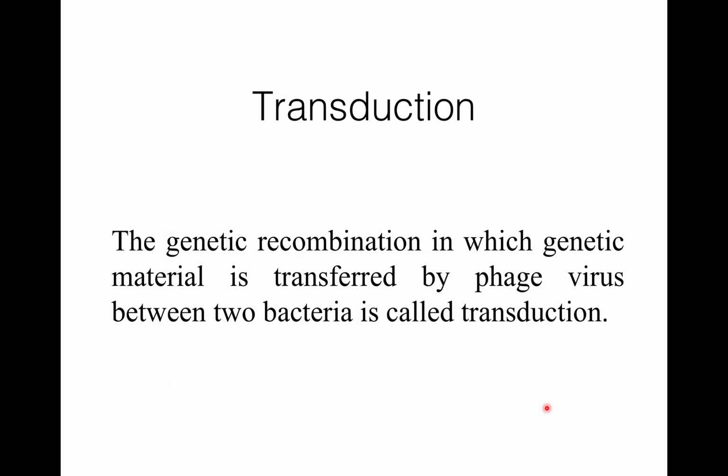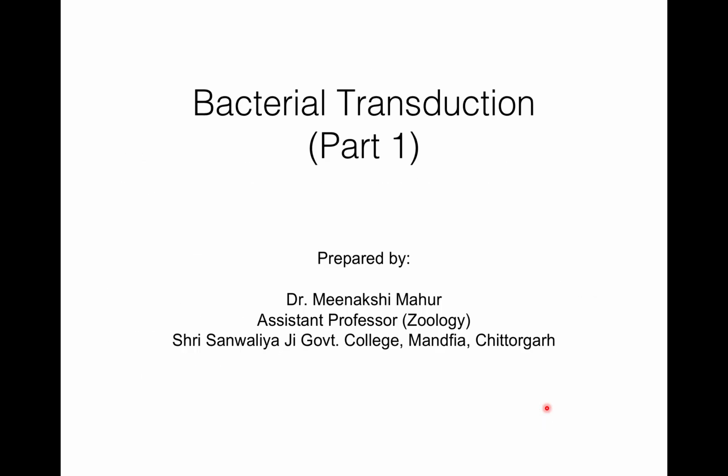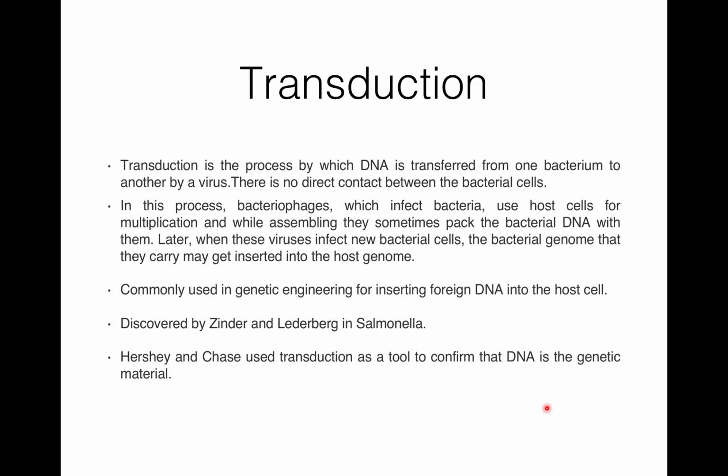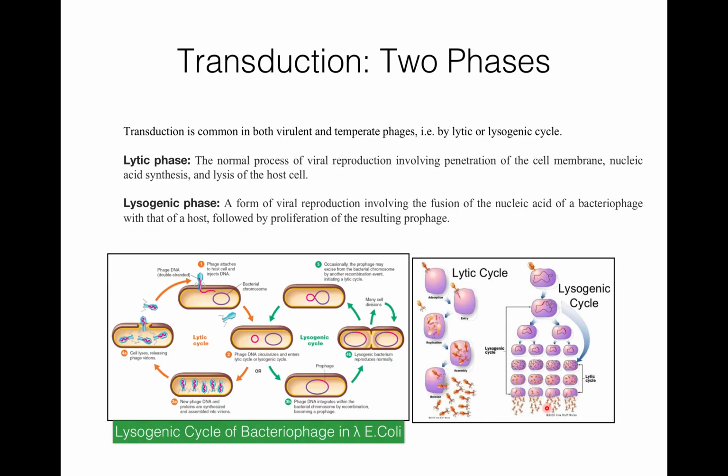So today I discussed what is transduction. It is a genetic recombination in which genetic material is transferred by phage virus between two bacteria. It was discovered by Zinder and Lederberg in Salmonella. DNA is transferred from one bacterium to another with the help of a virus. There is no direct contact between the bacterial cells as in transformation or conjugation.